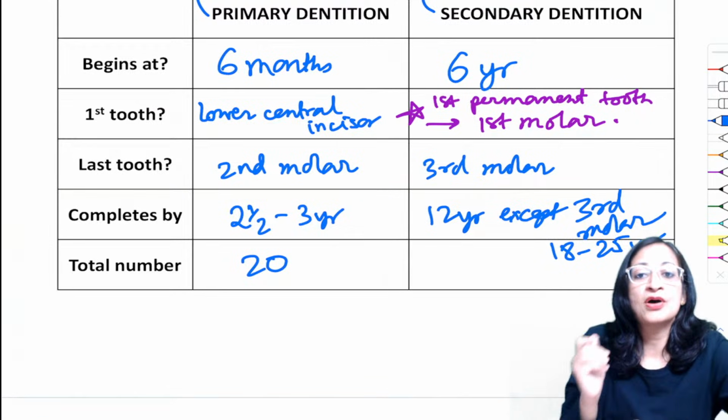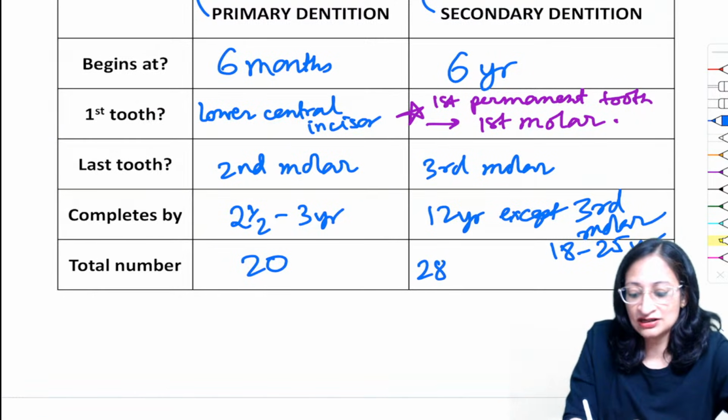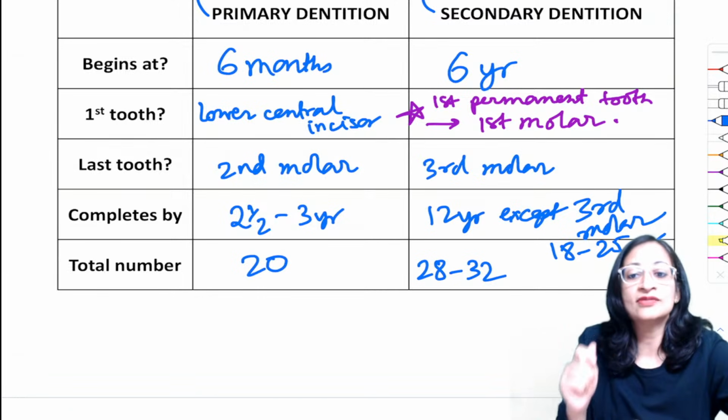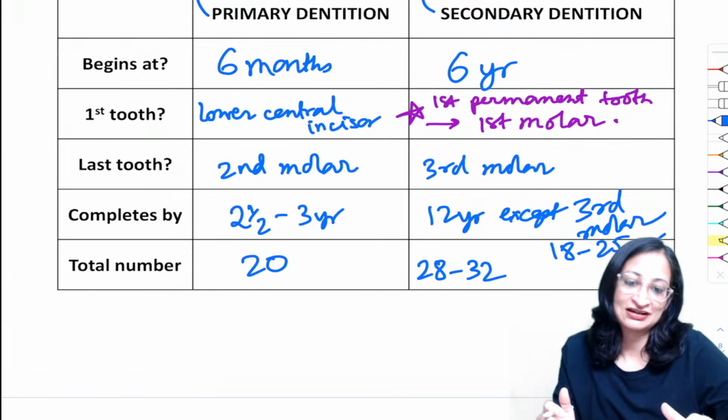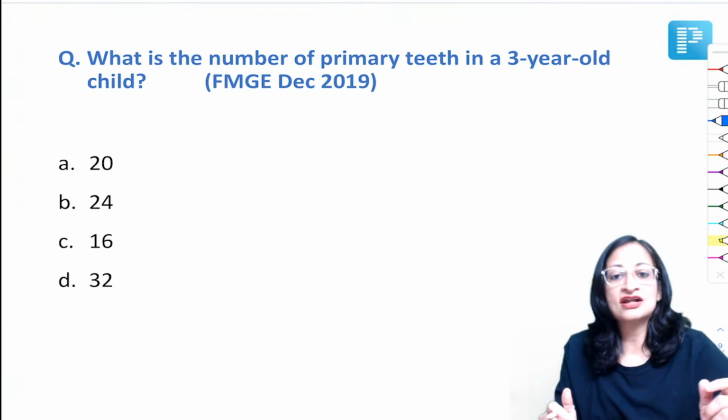While the total number of permanent teeth that the child can have will be 28 to 32, depending on how many third molars or wisdom teeth the child has. That has nothing to do, of course, with the wisdom of the child. Right. So moving ahead to our next question.